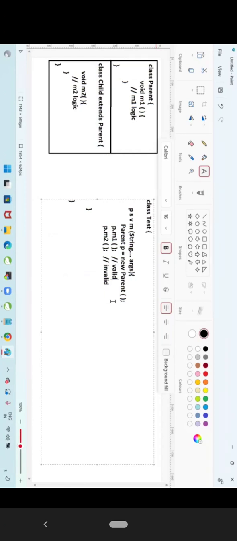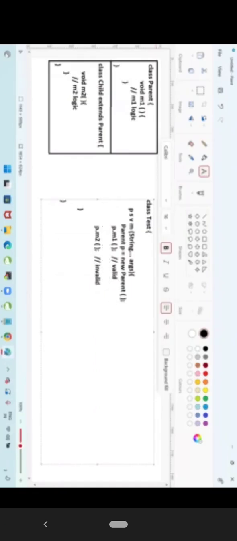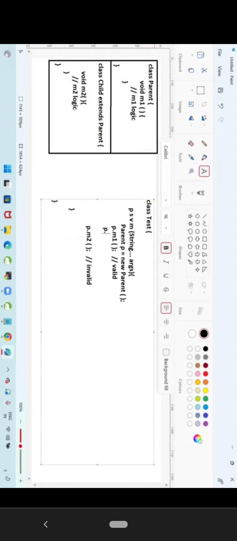Now, see here, I am calling P dot M1. What will happen when I call P dot M1? It will check in the parent. Do you have the M1 method? Yes, it is going to execute. Now, when I am going to call P dot hashCode.